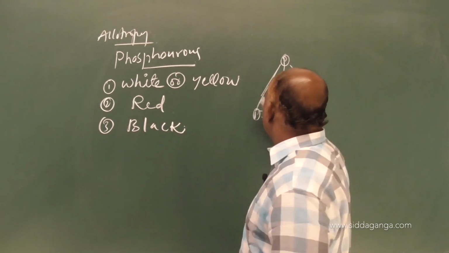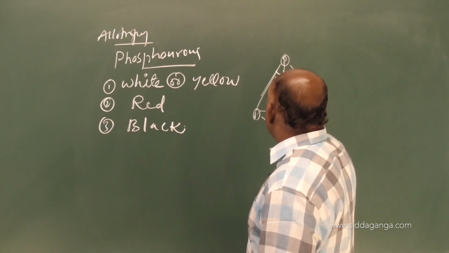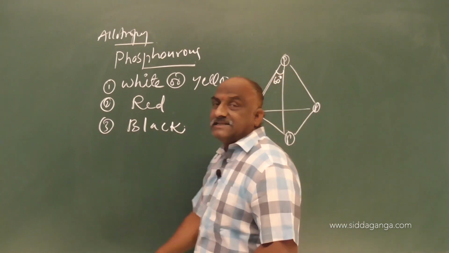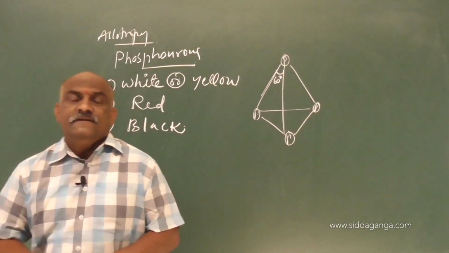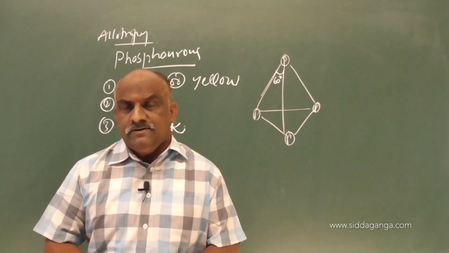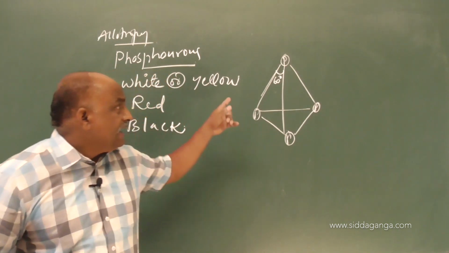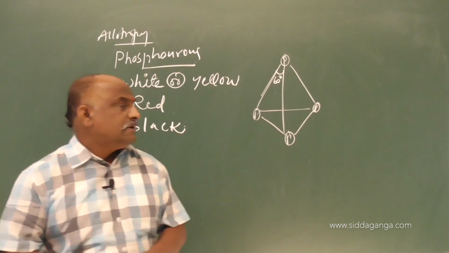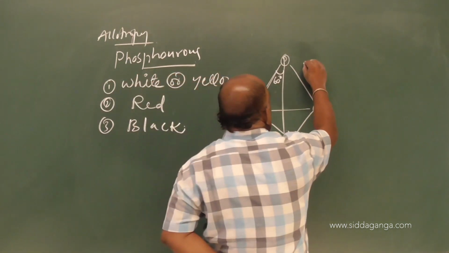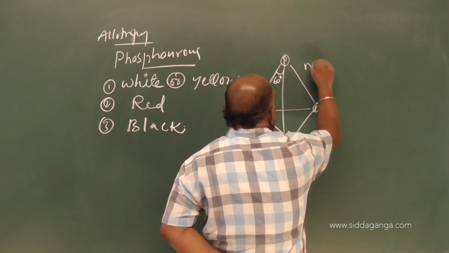Like the structure given here, there is 60 degrees. This is said to be angle strain. What is angle strain? It is 60 degrees only. Due to the angle strain, white phosphorus is more reactive.